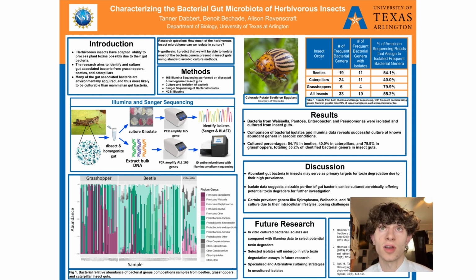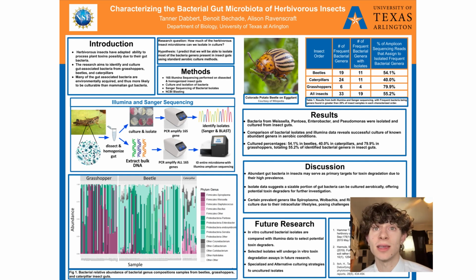This figure here is our Illumina data, with each line representing a single sample from a species in one of our target orders. Each color represents a bacterial genera that is identified in the legend on the side. Each sample line is colored correlating to the relative abundance of each genera found in the gut of that sample. We can see visually these composition trends of the overall gut bacteria community of each dissected insect and can identify the most prominent genera in our species samples, or when compared with samples from the same order, we can see trends at the order level.